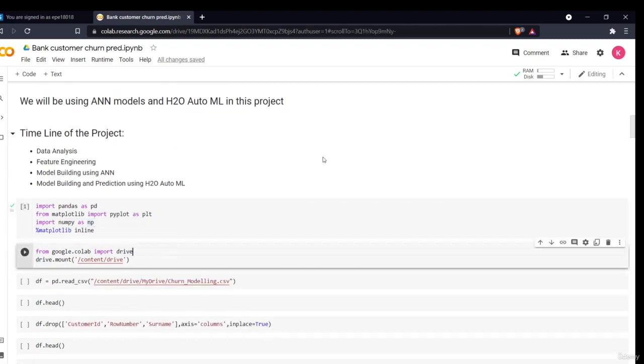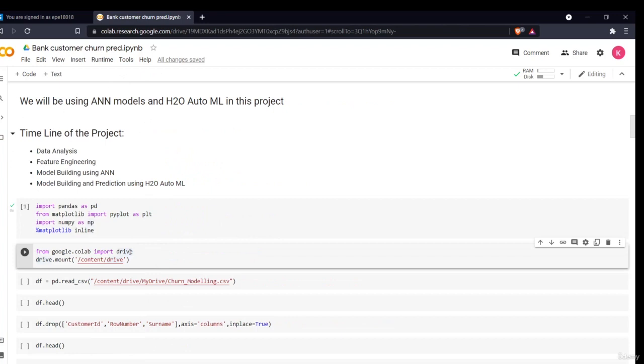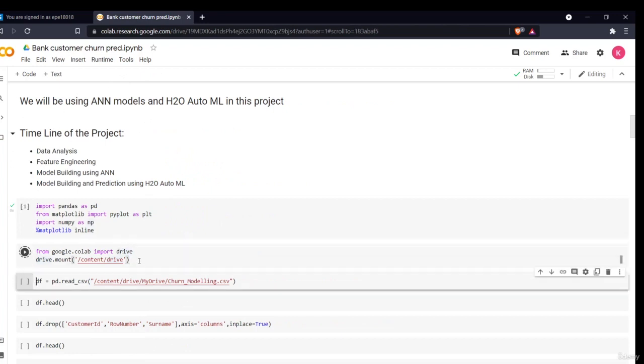Now as we are working in a Google Colab environment, there is a certain way to import our data sets. The very first thing you have to do, if you want to import a file in your Google Colab environment, is to upload that file to your Google Drive first. Then you'll mount your drive. You can click this Mount Drive button, and when you click it, it will give you this command. You have to execute it.